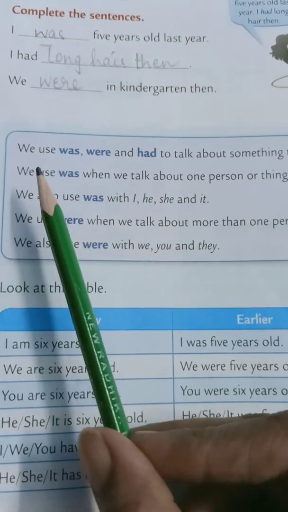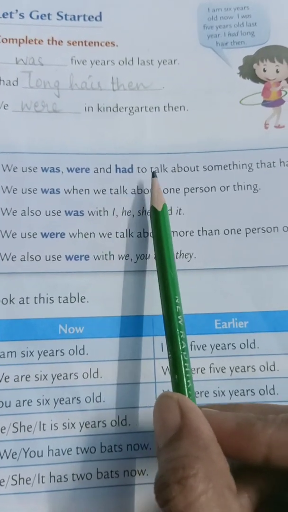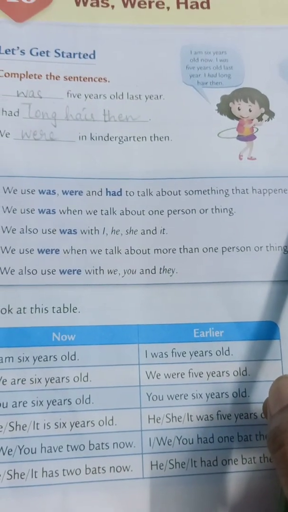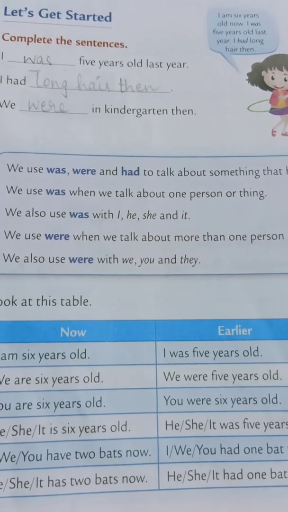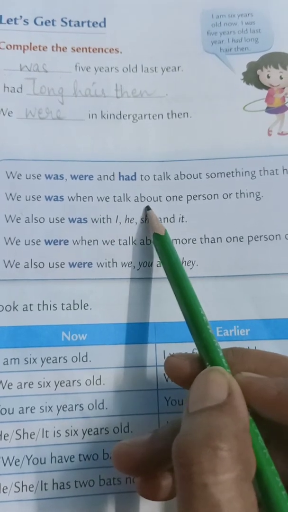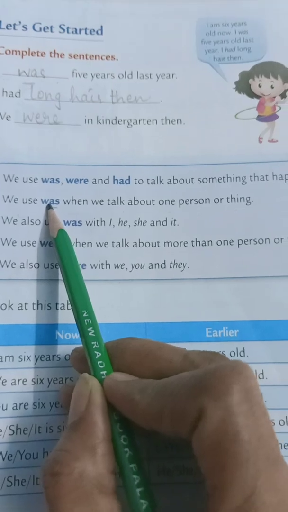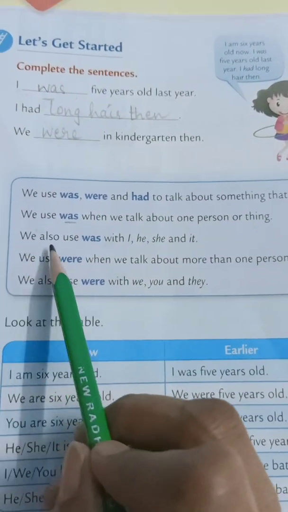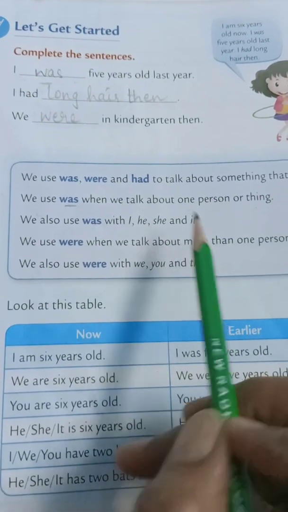Look at these sentences. We use was, were, and had to talk about something that happened earlier, that already happened. Okay. We use was when we talk about one person or thing. We use was for one person or thing. We also use was with I, he, she, and it.